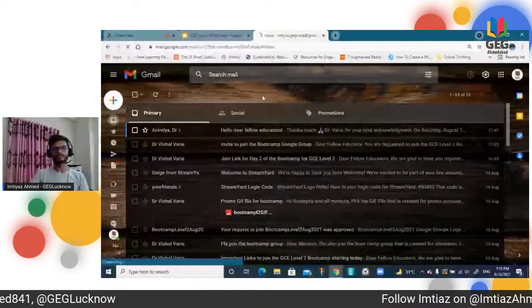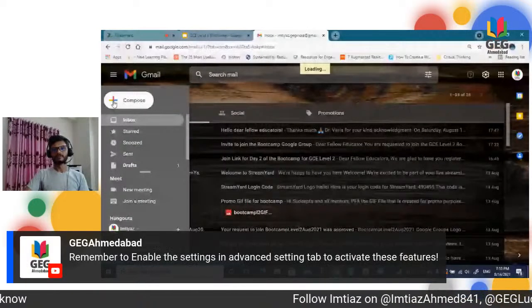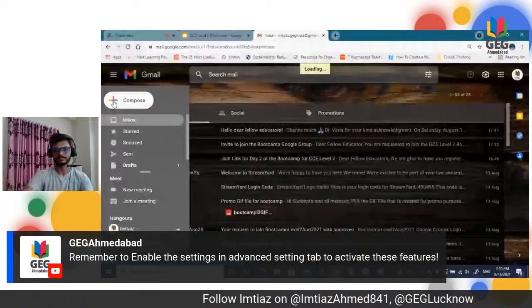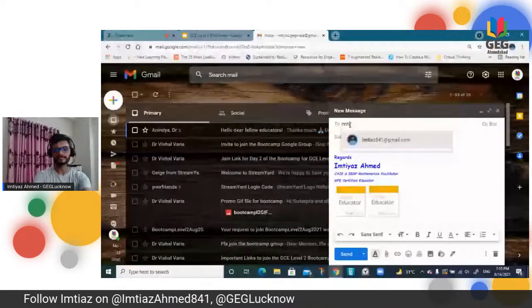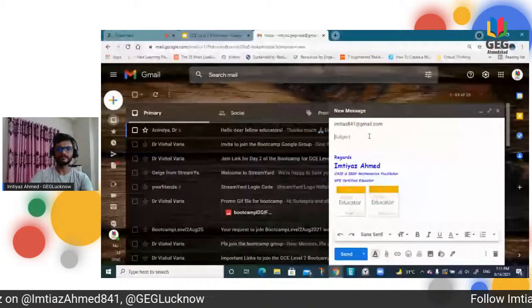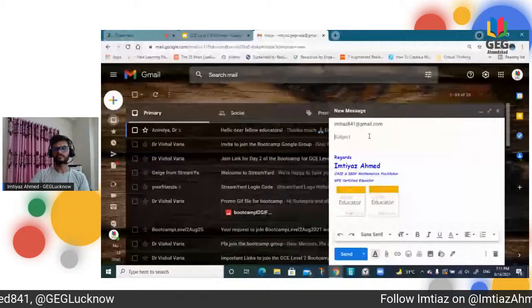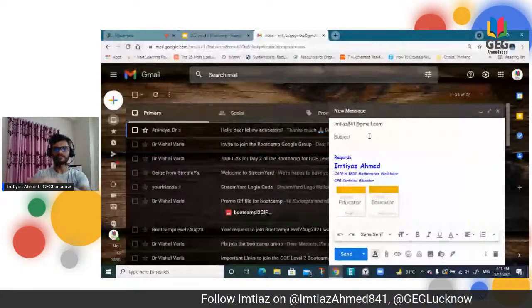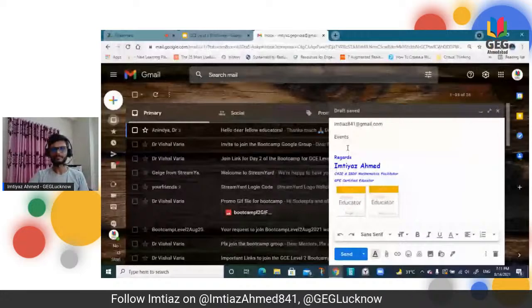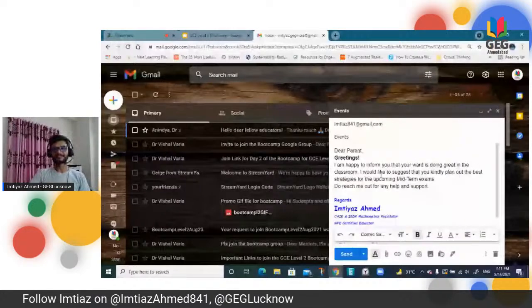Once you are in Compose, enter whom you want to send it to. Suppose I'm just sending to myself, to my other account, and I write the subject, events. Then the text: whatever text you want to type. I'm very lazy sometimes, so I keep it copied and paste. So just copy and paste, and that's it, done.